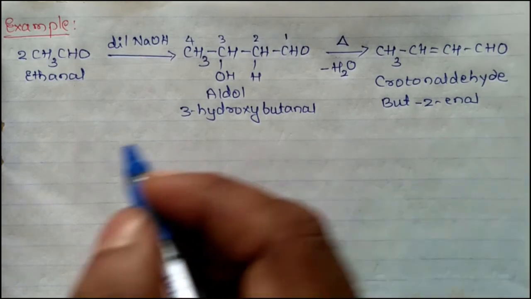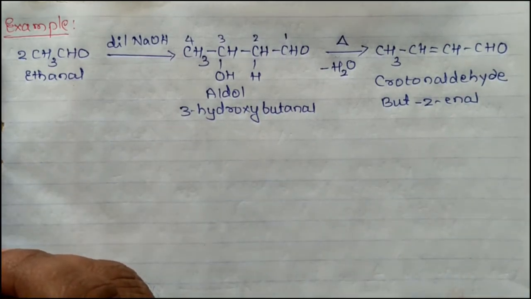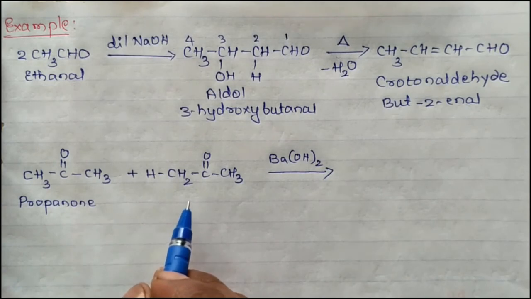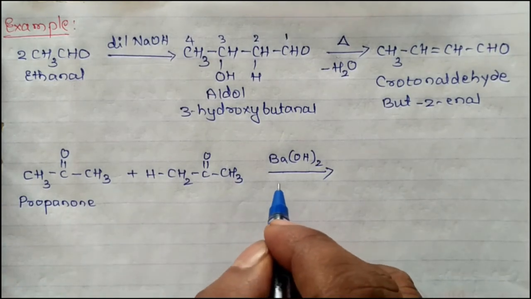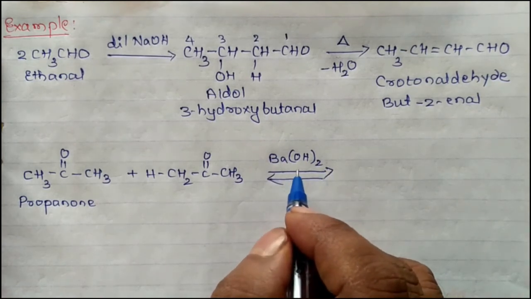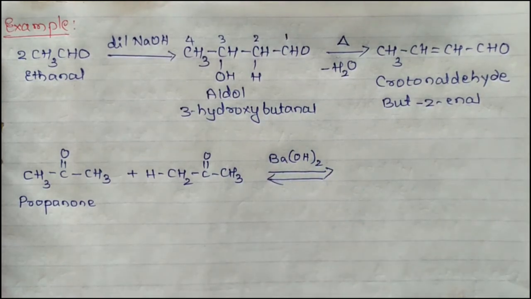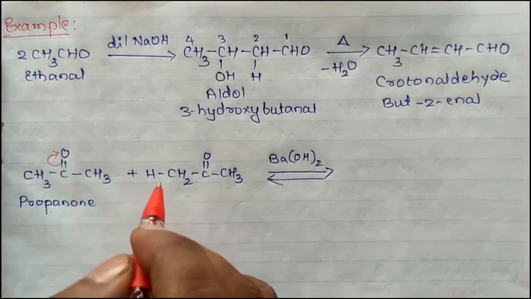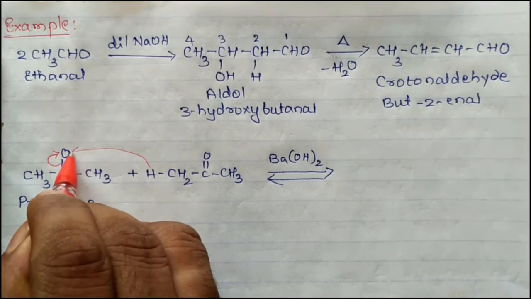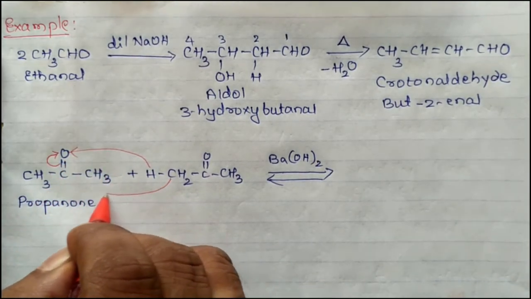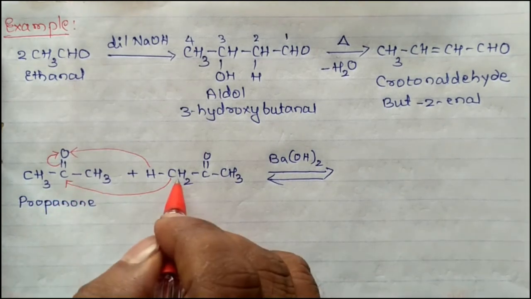Second example, by taking acetone. Next example, propanone: two molecules of propanone undergo self-condensation in the presence of barium hydroxide. Movement of electrons takes place like this to this oxygen atom. Hydrogen is added to this oxygen atom. Then the carbonyl carbon atom gets this carbon atom.